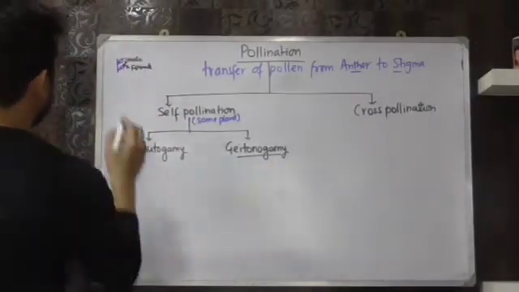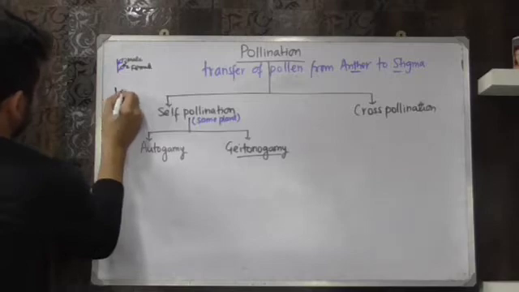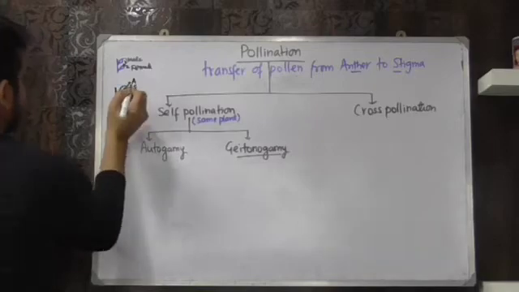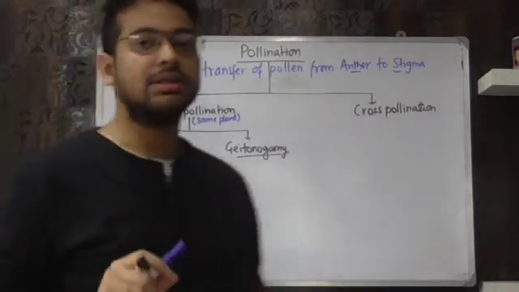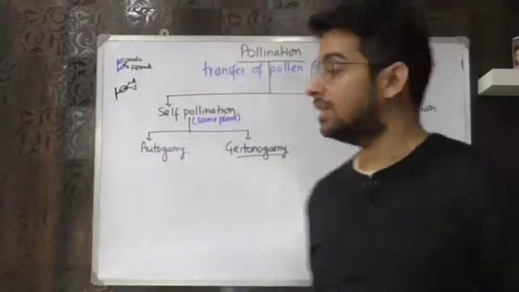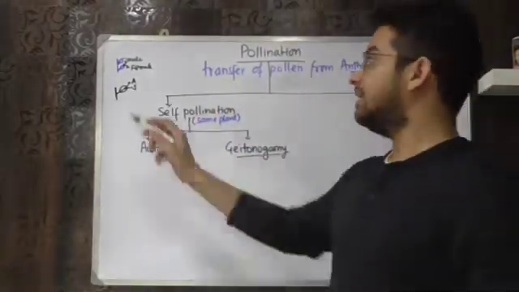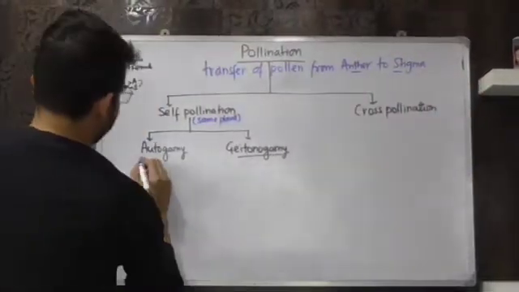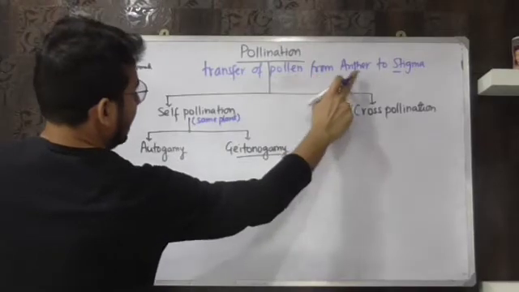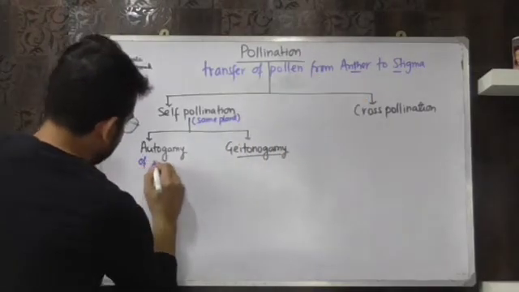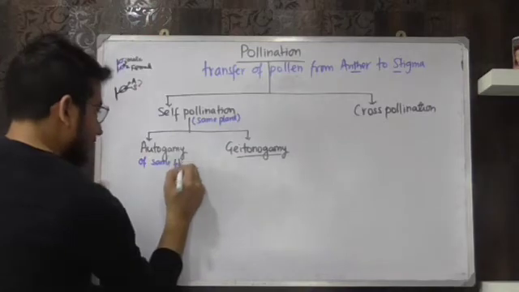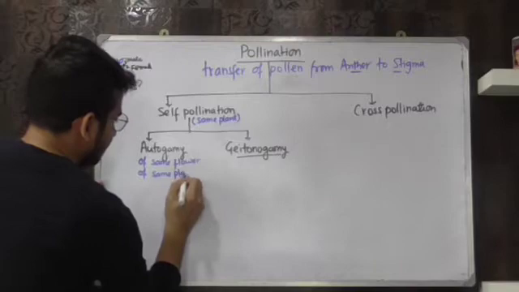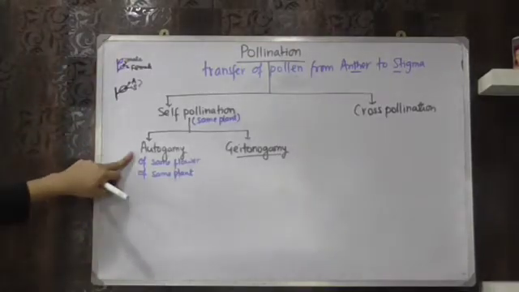Now suppose there was a bisexual flower in which both the anther and the stigma are present on the same flower of the same plant. In that case, it is called autogamy. So if the transfer of pollen grain occurs from anther to stigma of the same flower of the same plant, then it is called autogamy.